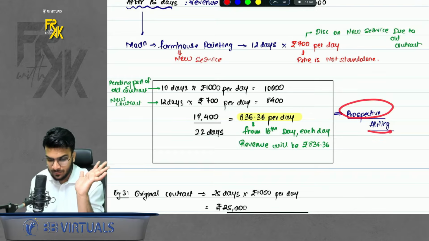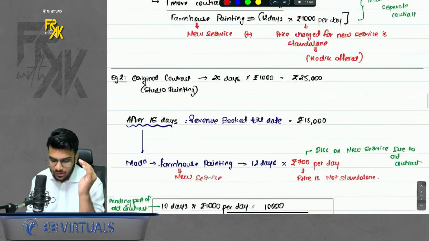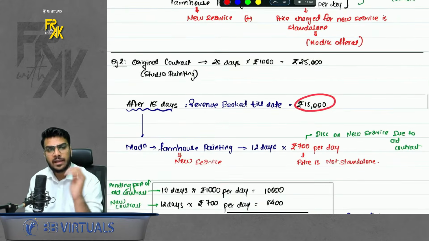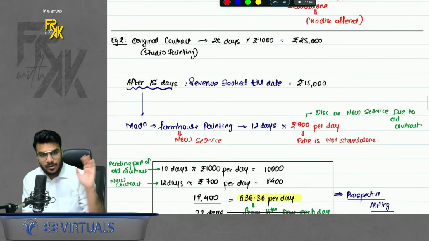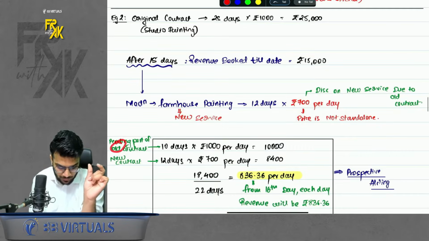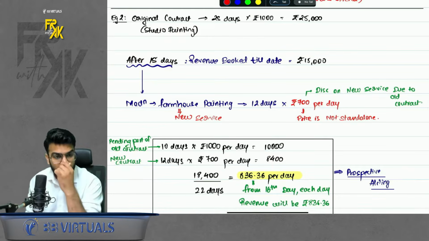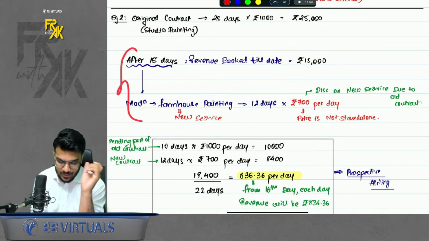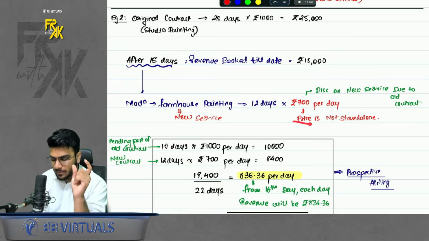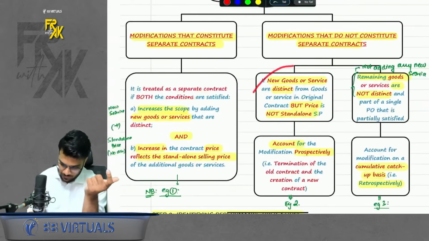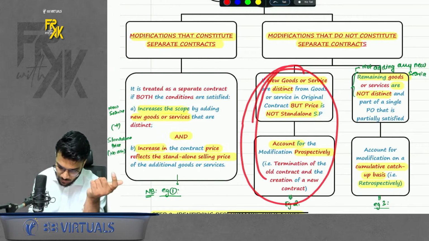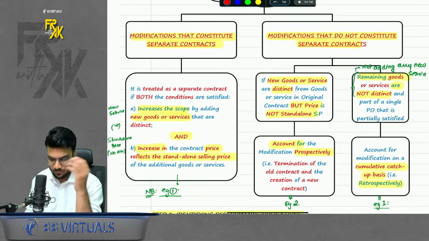This is known as prospective accounting. So here we did not change the revenue already booked. We were like, okay, it is done, once done. Just take the pending part of the old contract and take the new contract. Merge them, compute the average rate per day or per hour depending on the question. Okay. When do we do this? When we add a new service, but the price is not standalone. Okay. This case: when you add a new distinct good or service, but the price is not standalone. Okay. Next part.